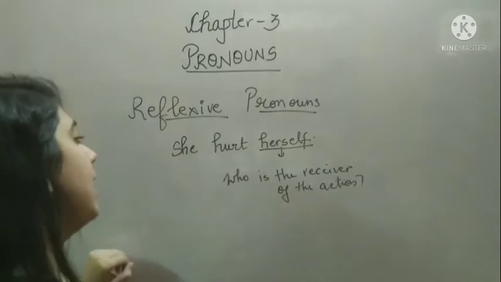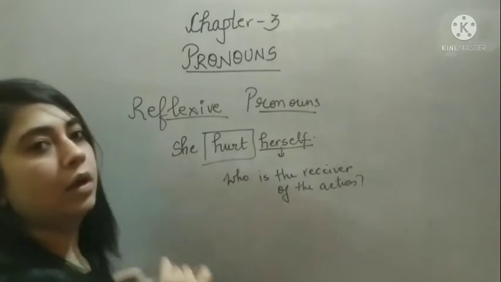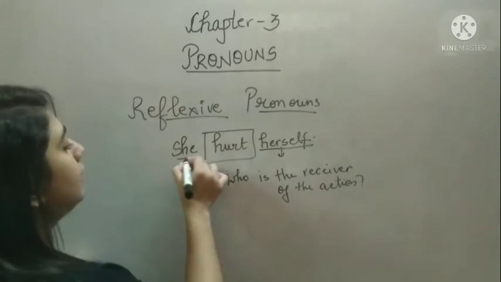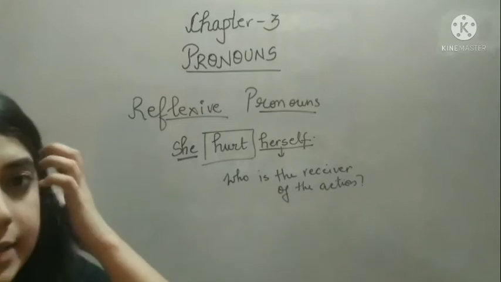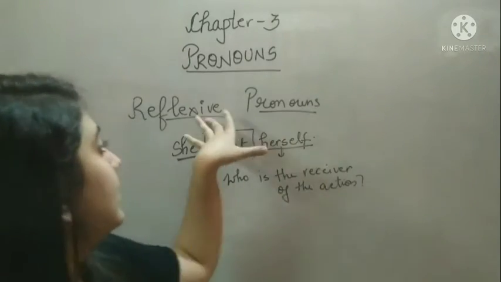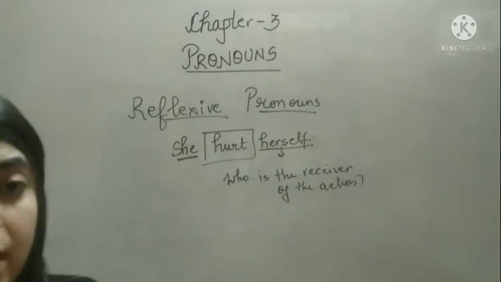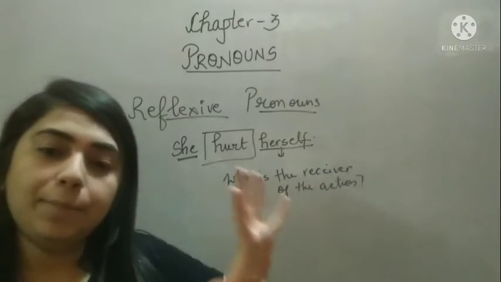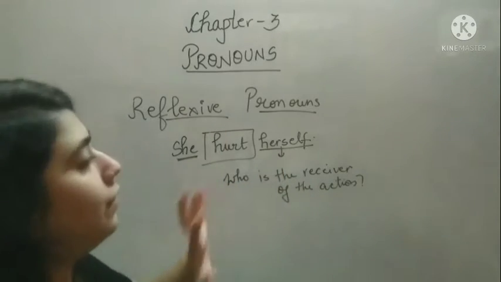First of all, what is the action? Hurt. Okay? Who is the receiver of the action? This girl. She hurt herself. So, this is a reflexive pronoun. When the receiver of the action is that particular person only, that is a reflexive pronoun.